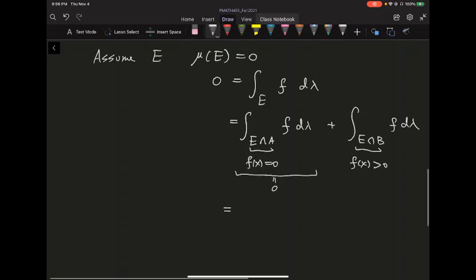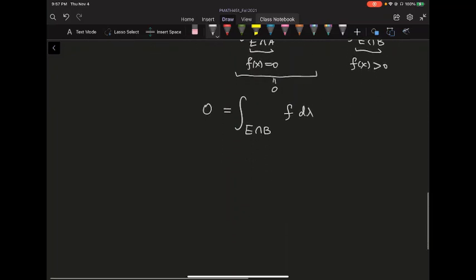So the whole thing is just the integral. I only need to care where f is non-zero. So let's do the E intersect B of f d lambda. Right now we have a situation where we're integrating something that's strictly non-zero, but the integral is still equal to 0. I want to make a claim that implies the only chance this can happen is that E intersect B is just a null set.